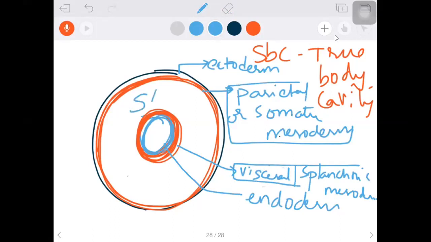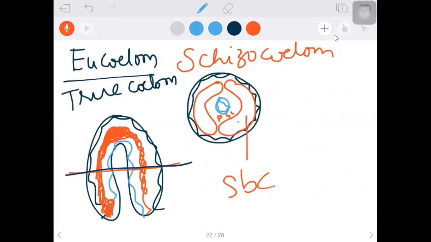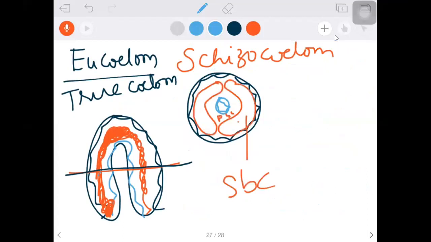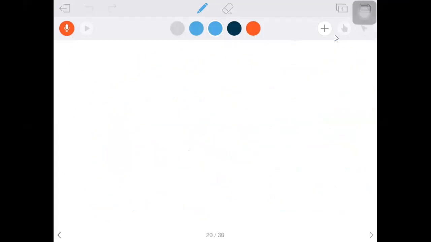Between them the body cavity is present. What is that? Secondary body cavity. How is the secondary body cavity formed? We have the keyword to remember: by the splitting of mesoderm. If the secondary body cavity, or true coelom, or eucoelom, is formed by the splitting of mesoderm, what do you call it? Schizocoelom. Then enterocoelom. Whom do we call enterocoelom? Let me talk about that.